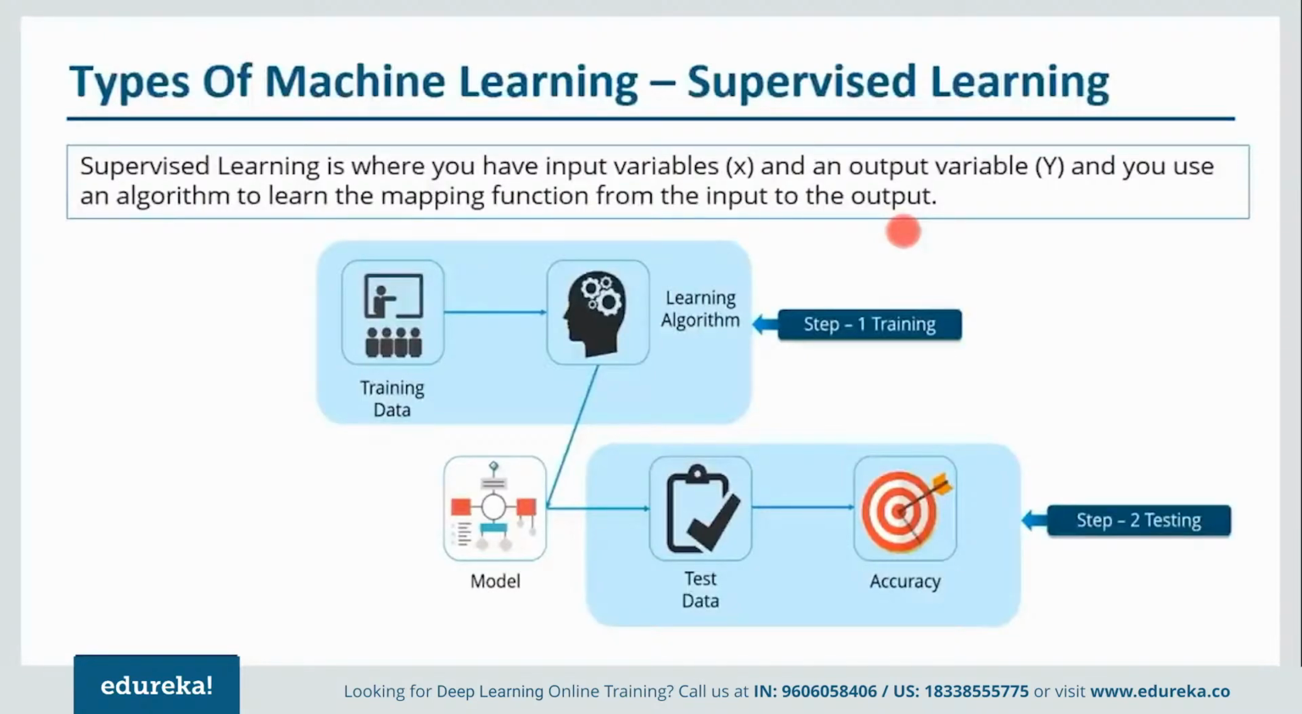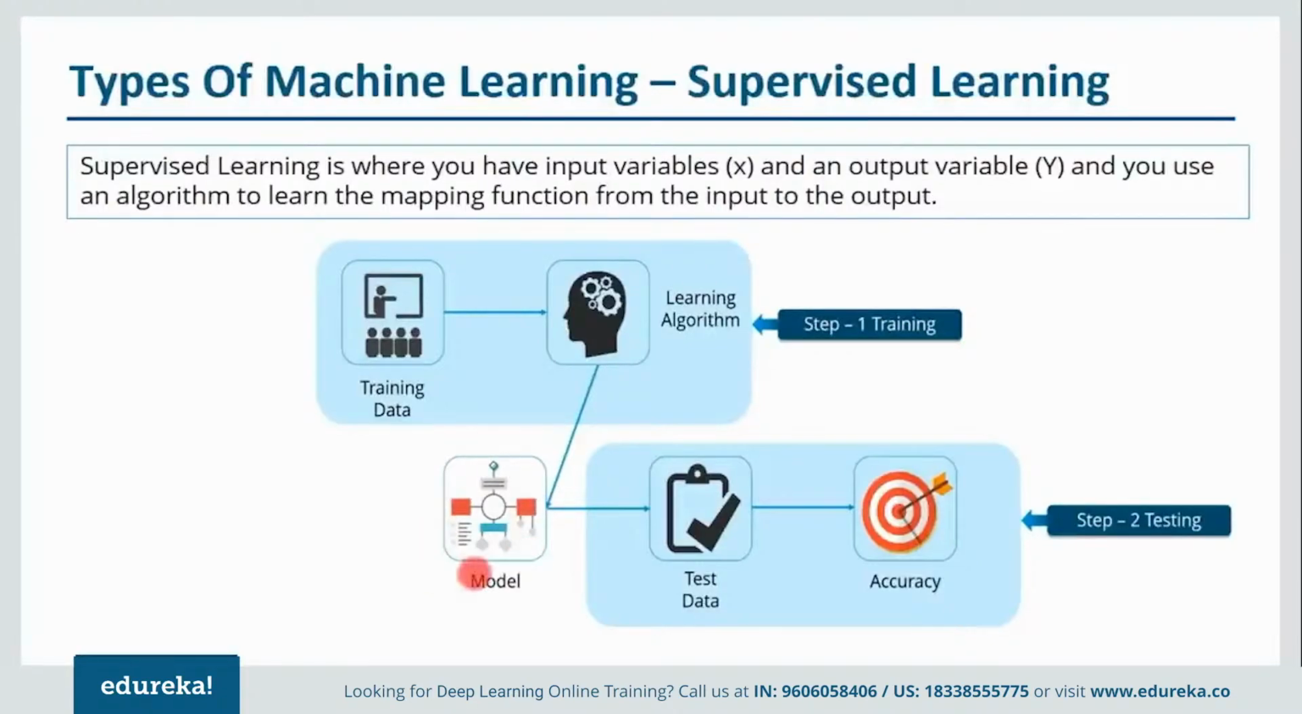Now let me tell you how it actually works. So you have data, you divide that data into training data as well as test data. On the basis of this training data, you train your machine, and after that you create a model. As you can see, this phase is called the training phase, and after that you create a model.